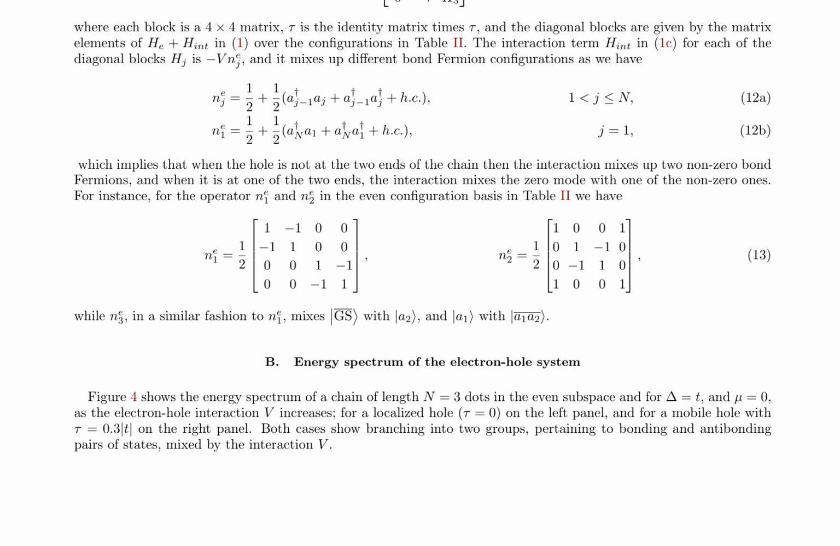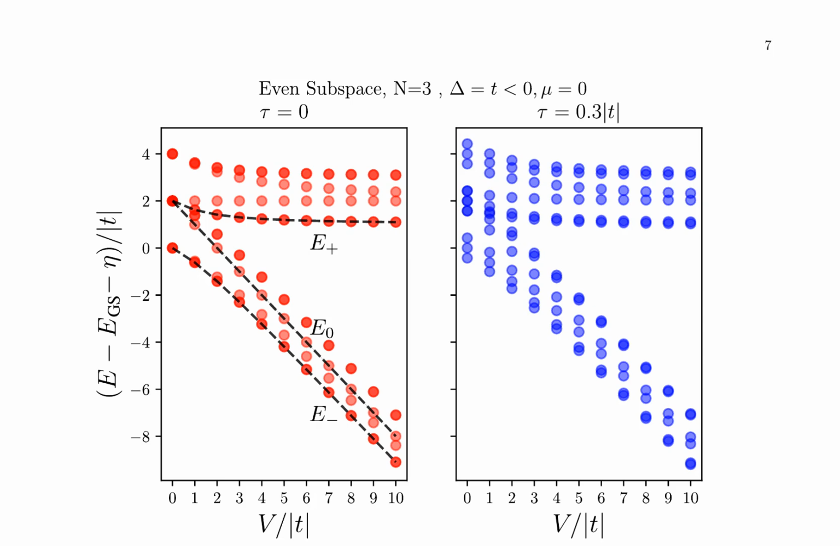The research paper investigates the energy spectra and absorption properties of a triple-dot nanowire system with a hole in the even subspace. Figure 4 illustrates the energy spectra as a function of electron-hole interaction V, for both localized and mobile holes. In the localized hole case, the spectrum exhibits 4 pairs of doubly degenerate states, corresponding to different dot states.